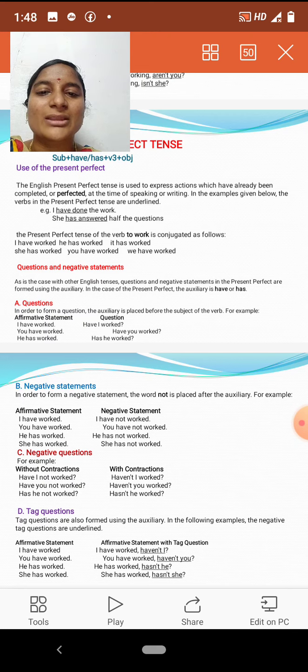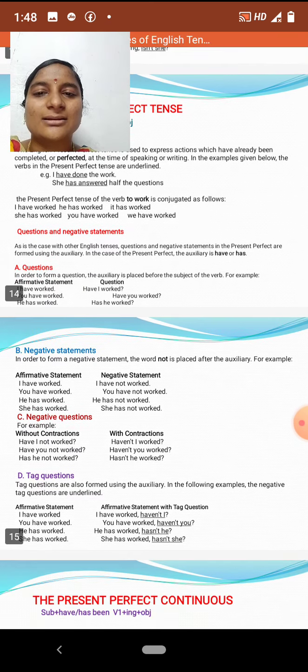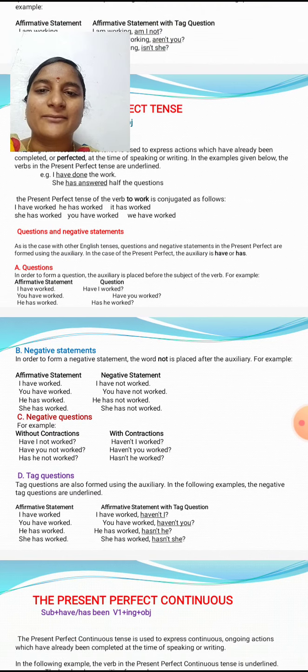In questions, how do you change? Have I worked, you have worked, have you worked, he has worked, has he worked. So these are the questions in present perfect tense.